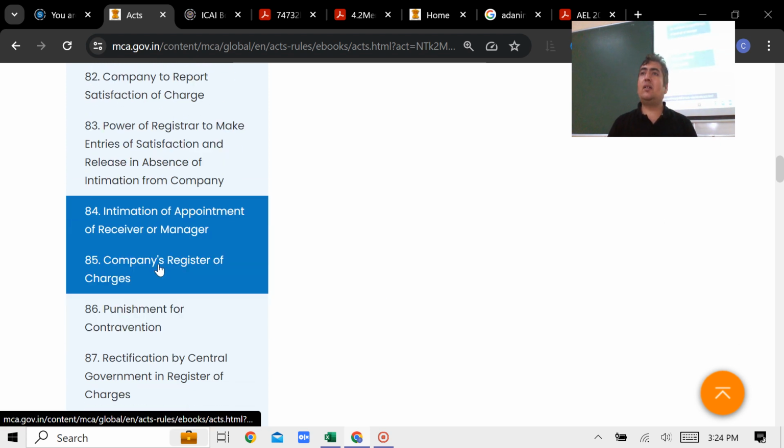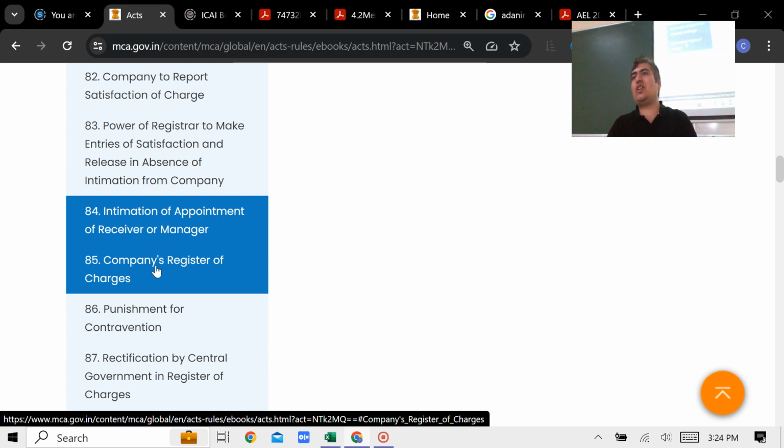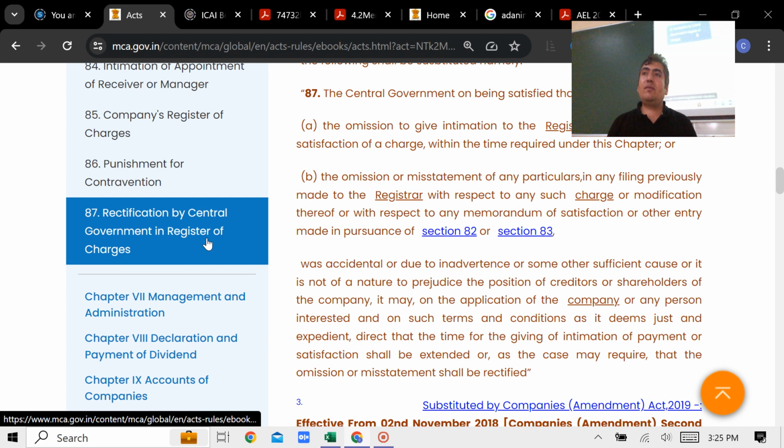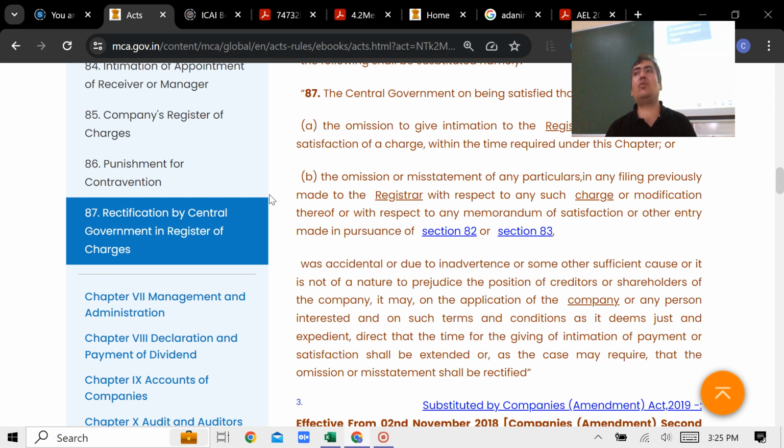I don't need to do 85, because I told you the company has to maintain a register with the details of the charge: assets, what is the charge, amount of loan taken, date of creation of the charge, party's name, etc. Punishment I don't want to go into. 87 is the rectification power of the central government. Can the central government order the ROC, on knowing that certain entries are wrong or mistakenly recorded, to rectify it? The answer is absolutely yes, but under which section? 87.